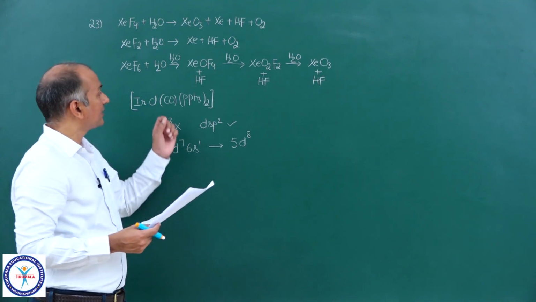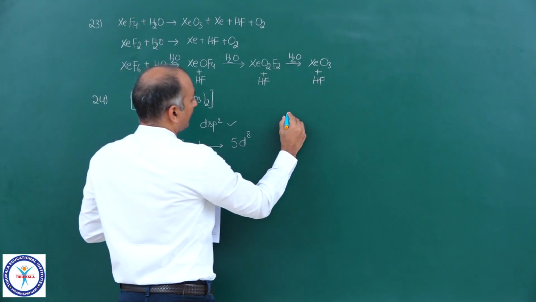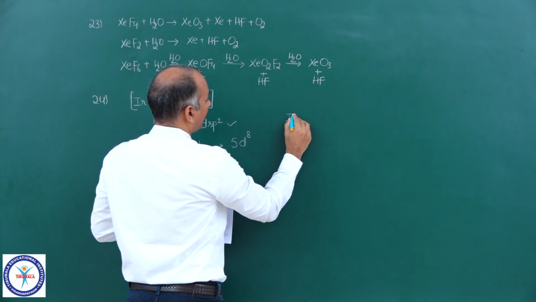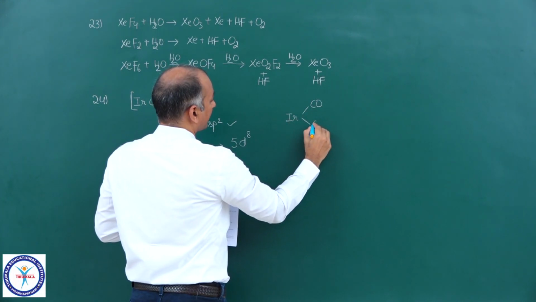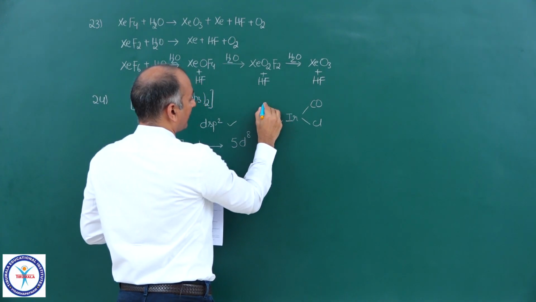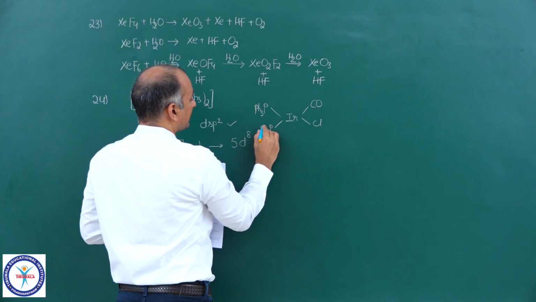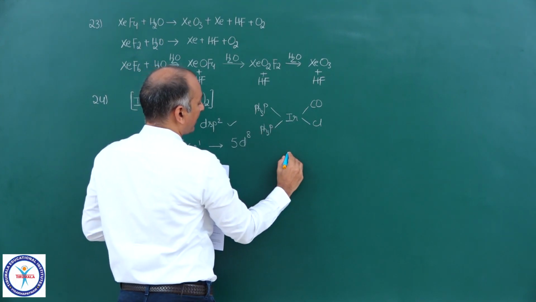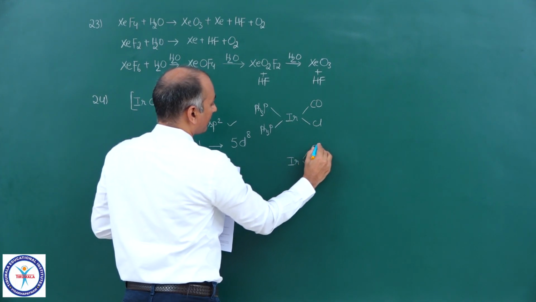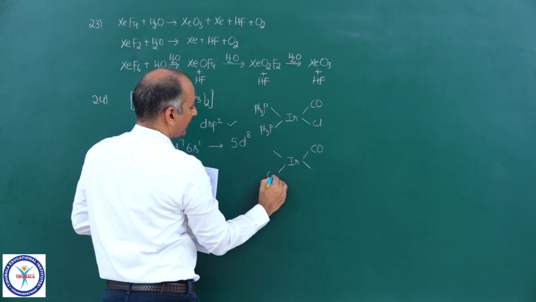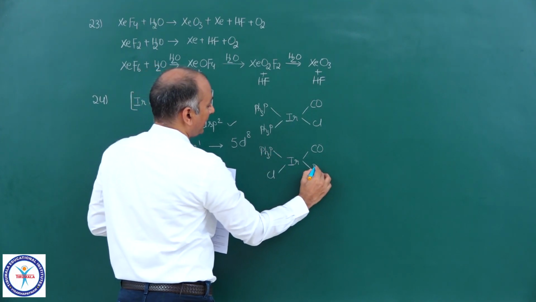The complex has 3 isomers? If you see the shape, iridium with CO, Cl, PPh3, PPh3, this is one particular isomer. And another isomer is CO, Cl, PPh3 and PPh3 in a different arrangement.